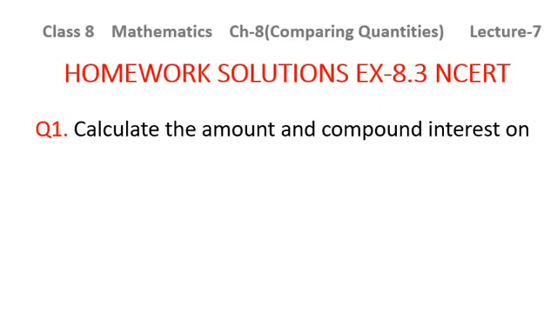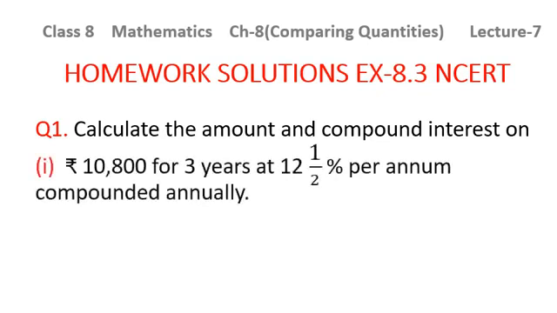Question number 1 is calculate the amount and compound interest on, first part is rupees 10,800 for 3 years at 12 by 2% per annum compounded annually. This point is very important to note. You need to see whether it is compounded annually, whether it is compounded half yearly. As I told you that in your NCERT book, only the questions related to compounded annually and compounded half yearly are given to you, but I have told you the additional concept of compounded quarterly.